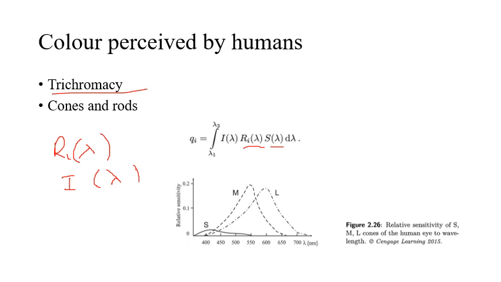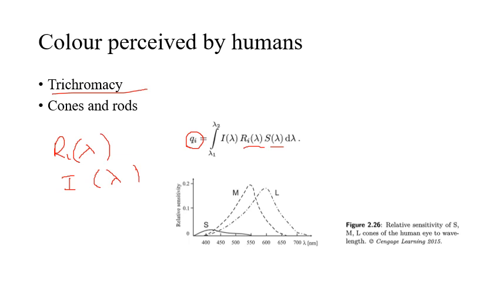If we have all these parameters, the output Qi, the response of the photoreceptor or the output from the ith sensor, where I can be 1, 2 or 3, is modeled mathematically by means of integration over a range of wavelengths, from lambda 1, the start of the range, to lambda 2, the end. It is the integral of I of lambda times Ri of lambda times S of lambda d lambda.